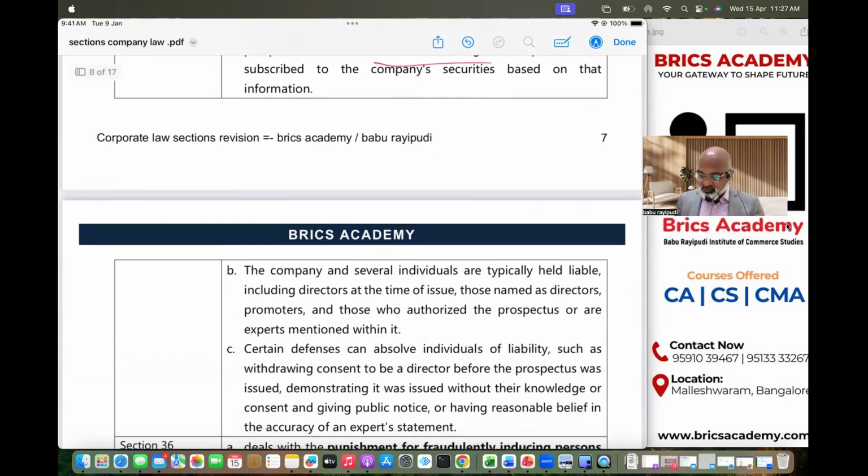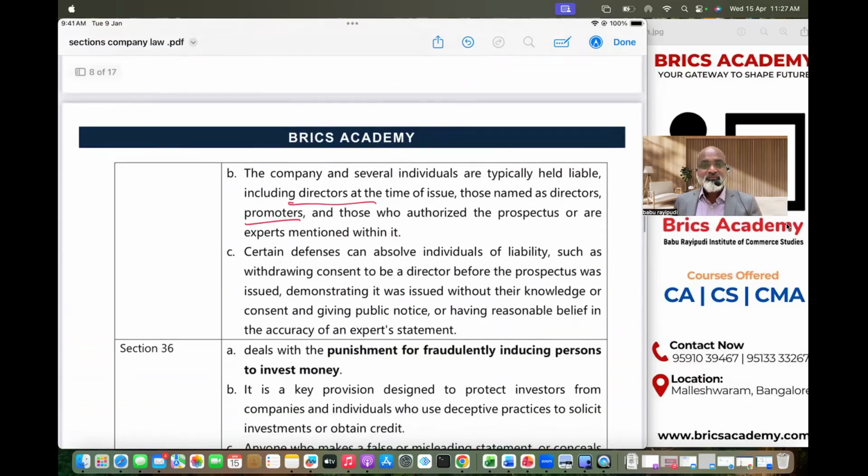Several individuals are typically held liable, including directors at the time of issue, or the people whose names are there in the prospectus, that is the promoter and others. So basically Section 34 talks about criminal liability for those people who have authorized a misleading statement, and Section 35 talks about civil liability, wherein these people are expected to pay compensation if the person who has invested money in this company has suffered a loss because of this investment and the misleading statements.